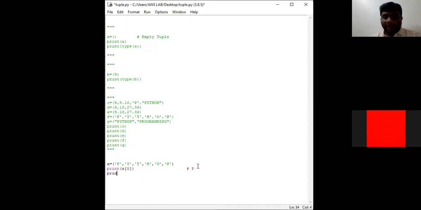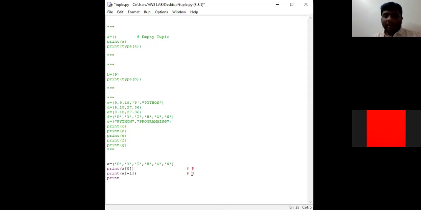Okay. Next, print A of -1. So what is -1? -1 represents negative indexing. As we all know, negative indexing in the sense it starts from right side to the left side. So -1 in the sense N will be the value.